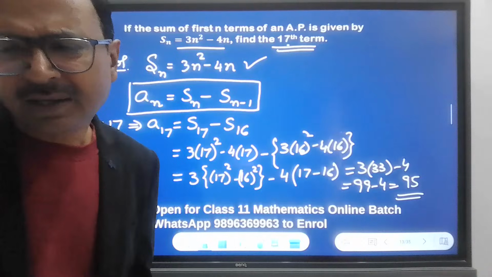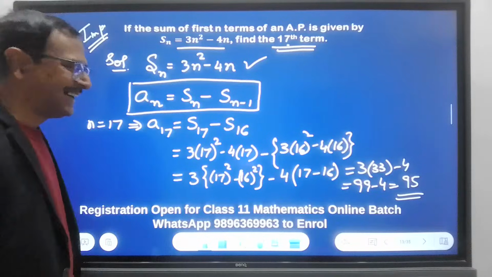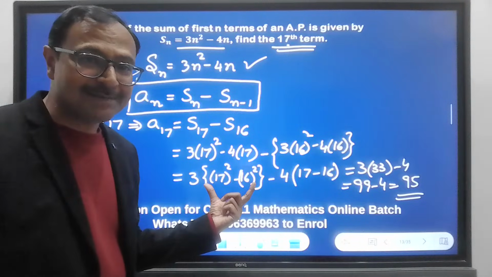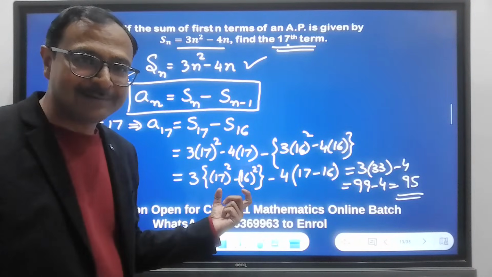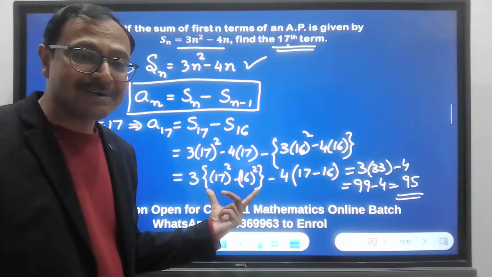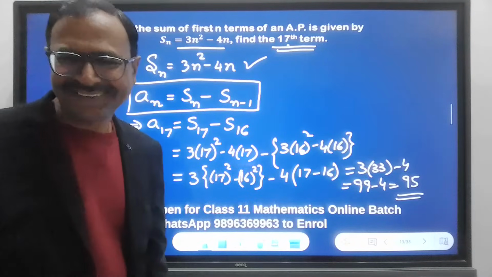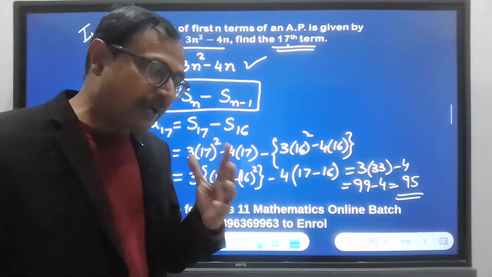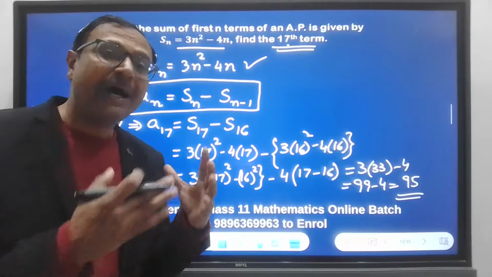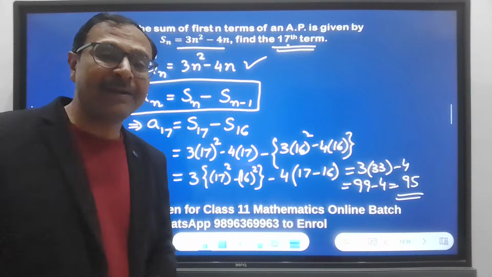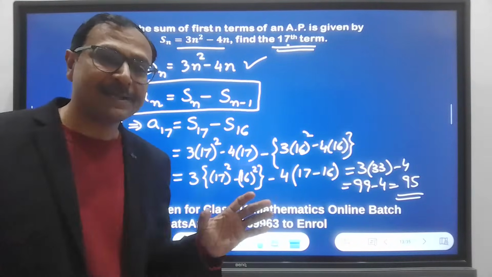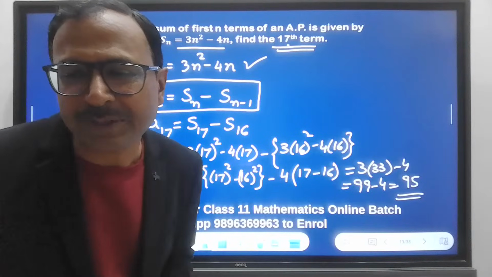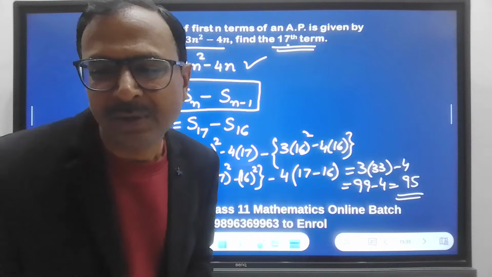How did you get 33? A square minus b square. What is a minus b? 17 minus 16, 1, right? And what is a plus b? 17 plus 16, 33. Okay. So, these are the things which will lay the foundation for the IIT JEE also. So, if you're good in all these basic things, you will be cracking the higher exams also very, very comfortably.